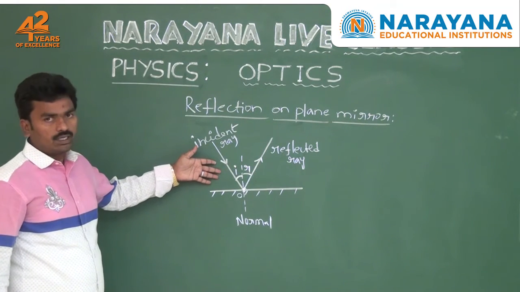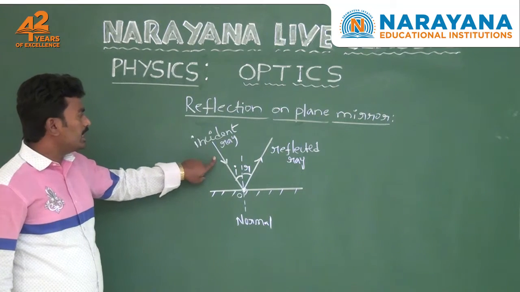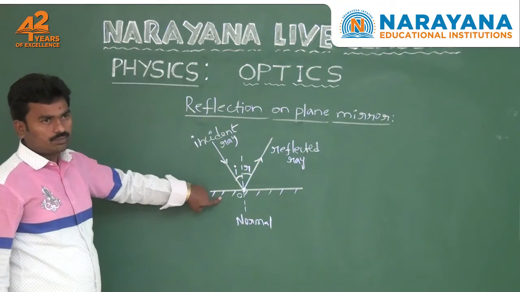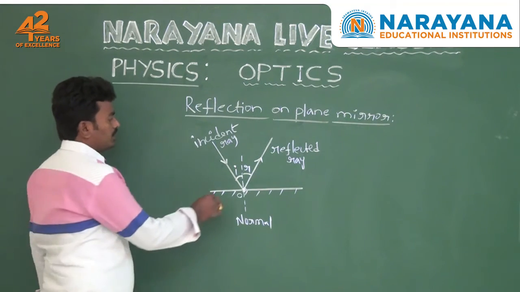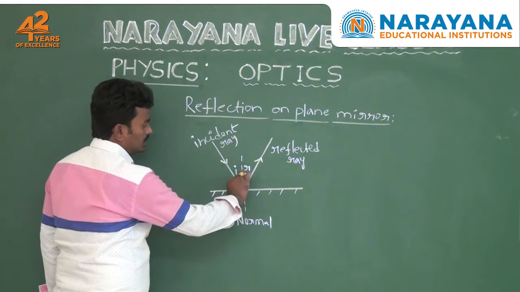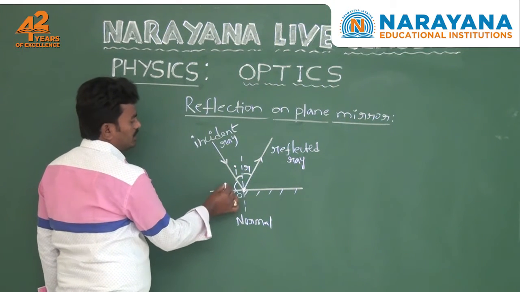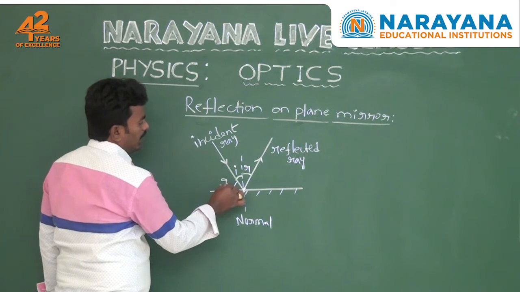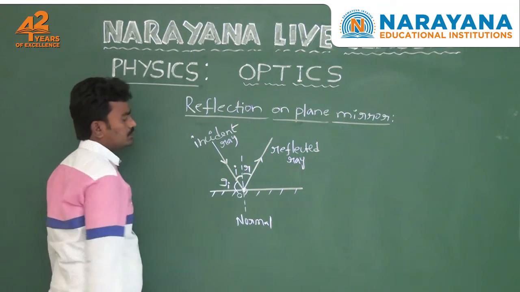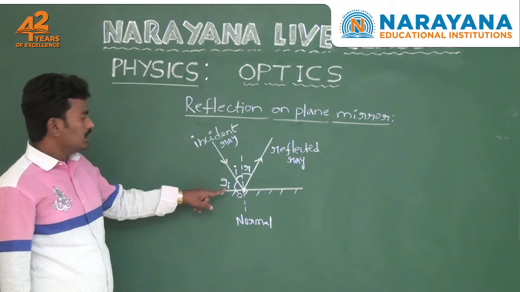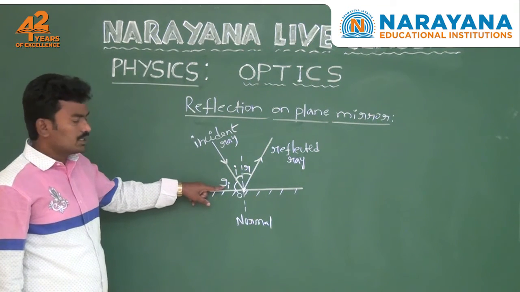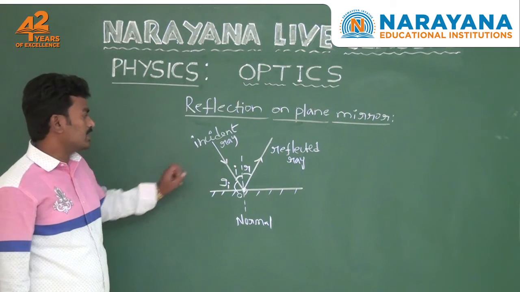Now you take the angle between incident ray and plane surface. Then the angle is called glancing angle of incidence. It is denoted by GI. GI means glancing angle of incidence.